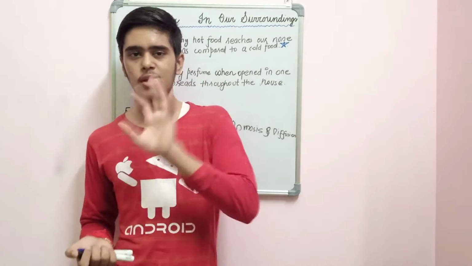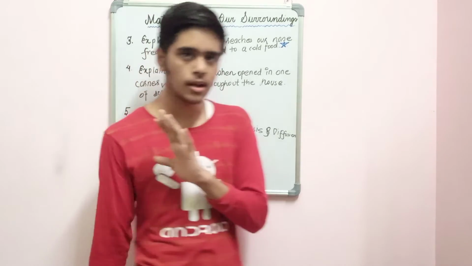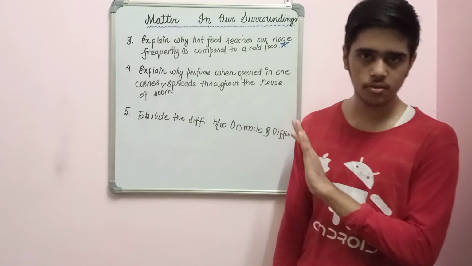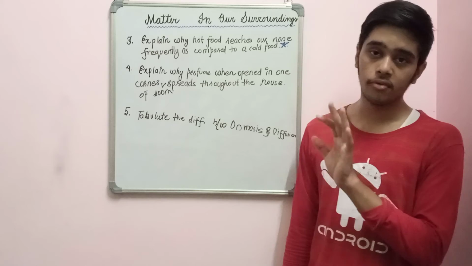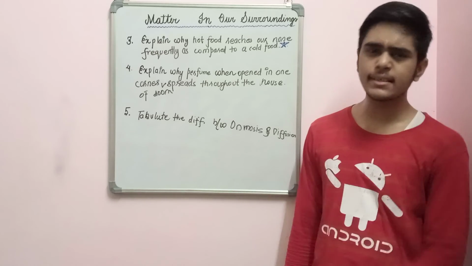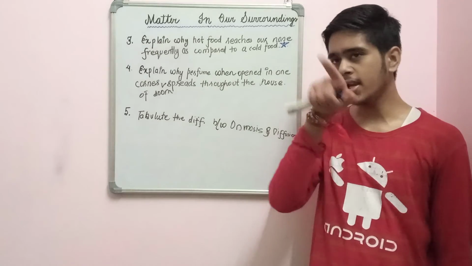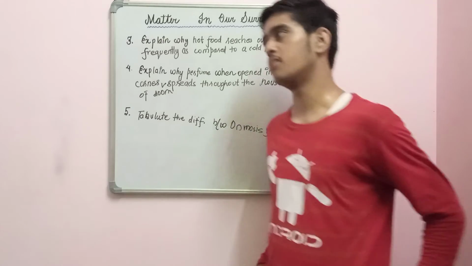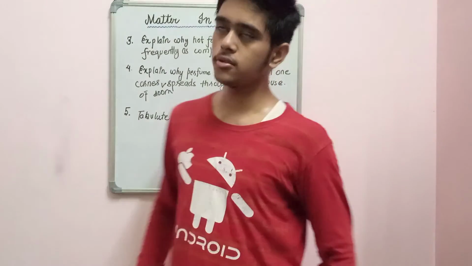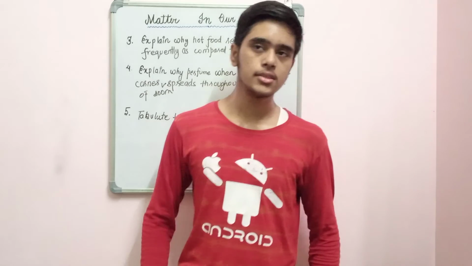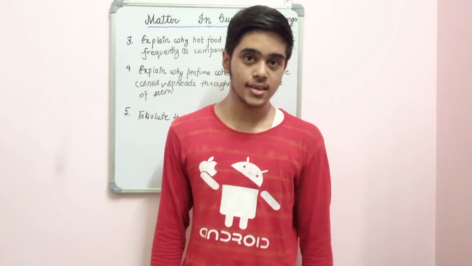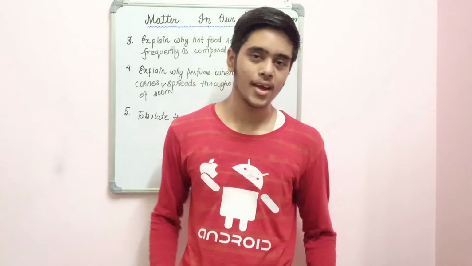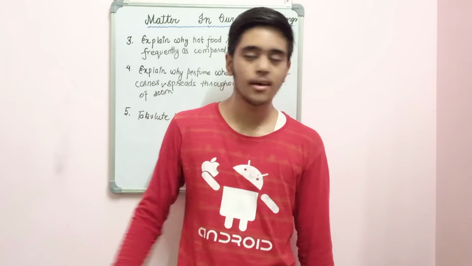Zigzag pattern means they are frequently moving. If you see from such a distance, you will observe that they are moving. Why is it so? The answer is very obvious. This is the case of Brownian motion, like what happened with the pollen grain, here it happens in the case of sunlight. So think about this and write it yourself. Okay.